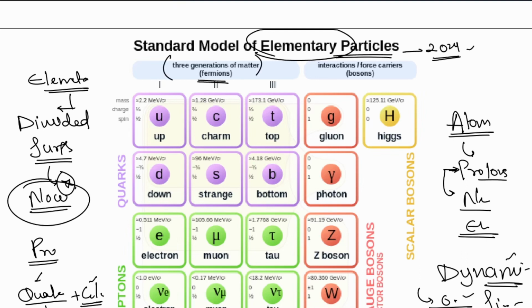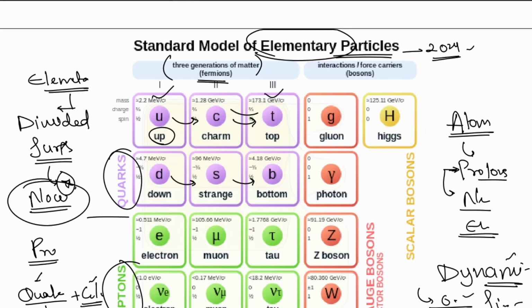Okay, so these particles, what is the difference between them? These are basically the heavier particles. As we go through the three generations, these are the heavier particles. So up quark, these are the quark particles. They are divided into two things, quarks and leptons. Okay, so these are the quark particles: these are the light quark particles, and these are the heavier quark particles.